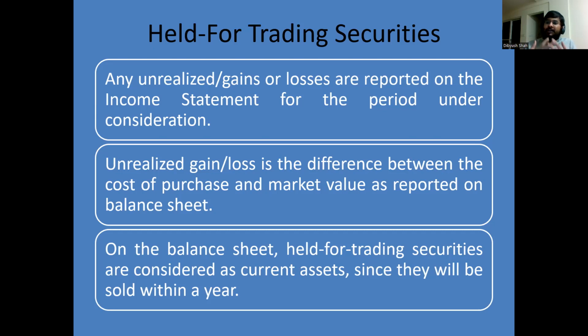Because they have not yet been sold as on the balance sheet date. Had they been sold, they would have been part of your realized gains and losses. But even unrealized gains and losses for such securities will be reported under income from continuing operations. These securities are generally reported under current assets since the intention is to sell them within 12 months, that is 1 year.